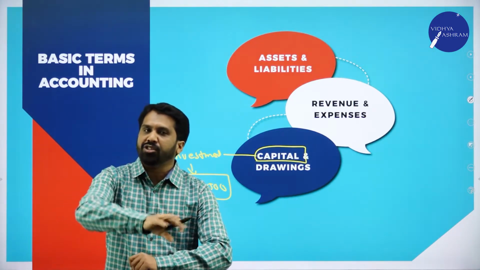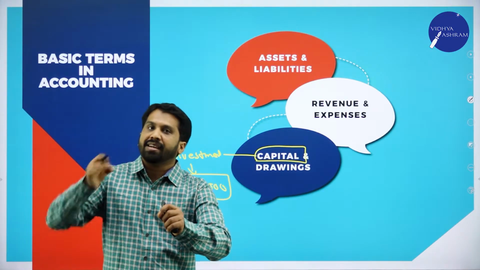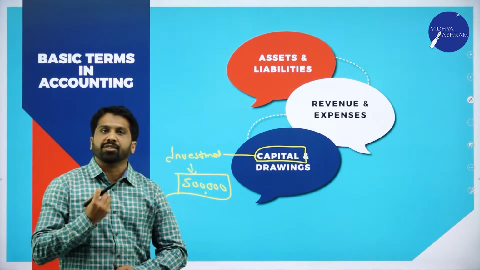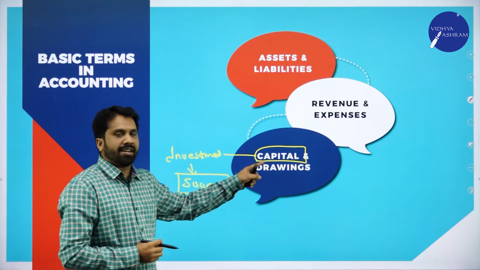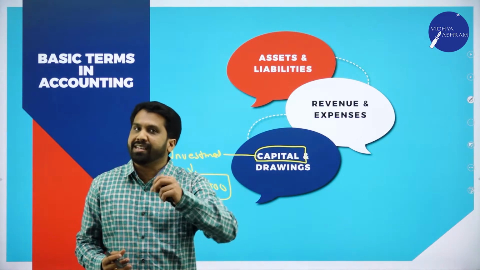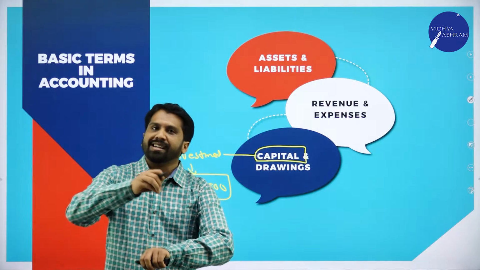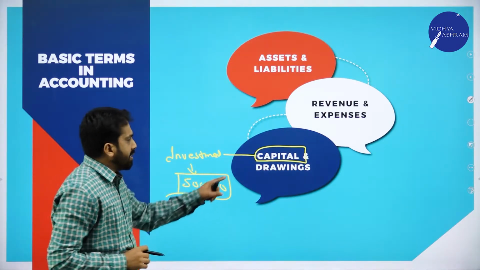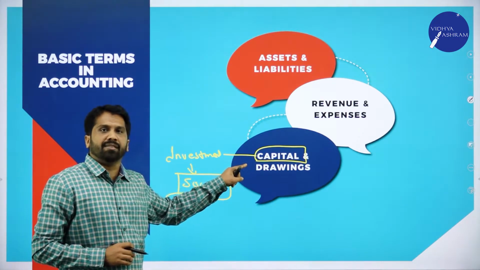It can be initial investment. It can be additional investment. What is additional investment? You started your business. After 2 years, you need some more investment. That is called additional investment. That is called capital.